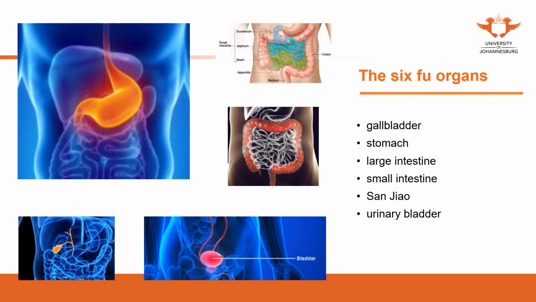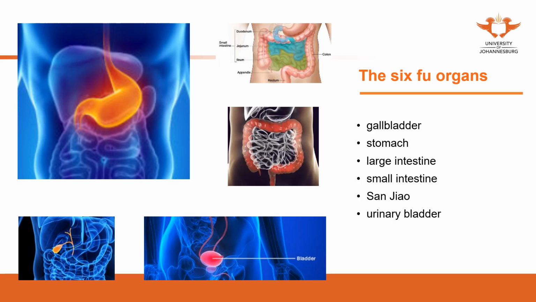However, they should not store the food within the organ. The food and water need to be transported further, for example, from the mouth, esophagus, to the stomach. The food needs to be transported to the small intestine and then to the large intestine.